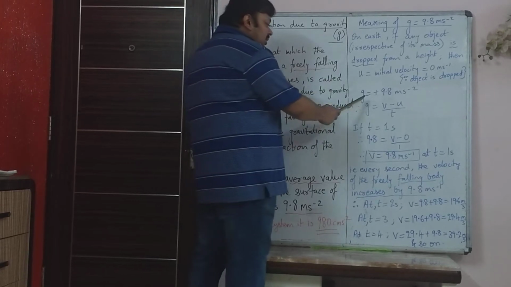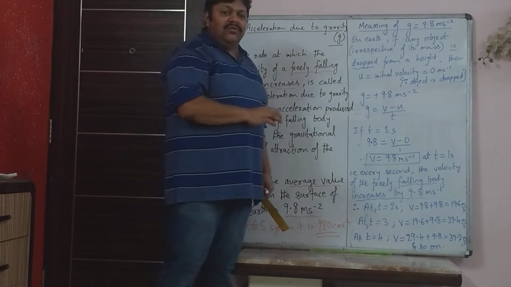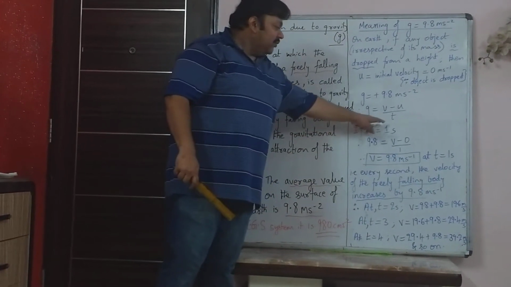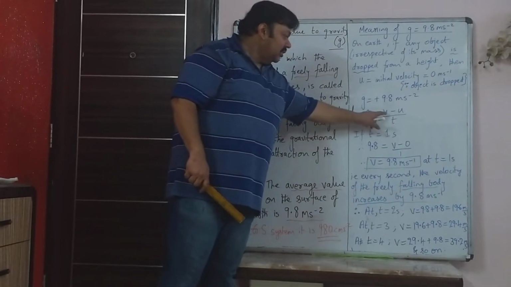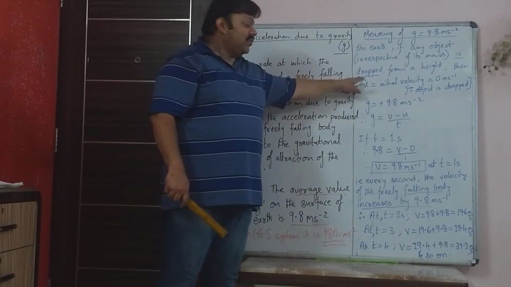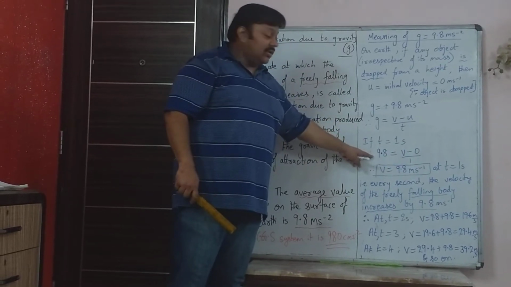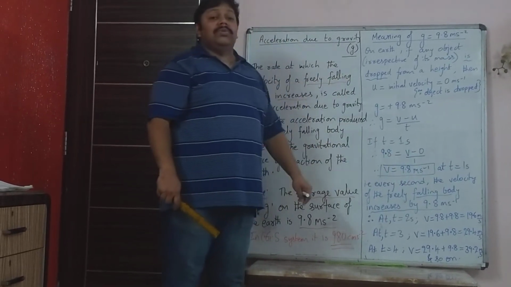Only we denote acceleration due to gravity as g instead of small a. So if you substitute time as 1 second, and initial velocity is 0 because the object is dropped from a height, then after 1 second you get the velocity as 9.8 meter per second.